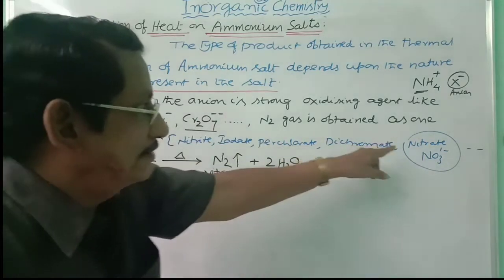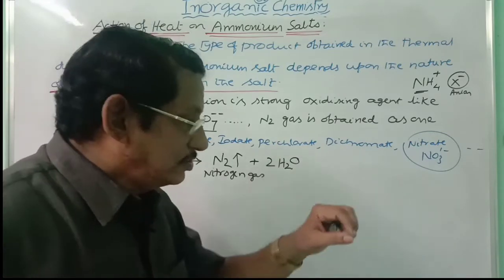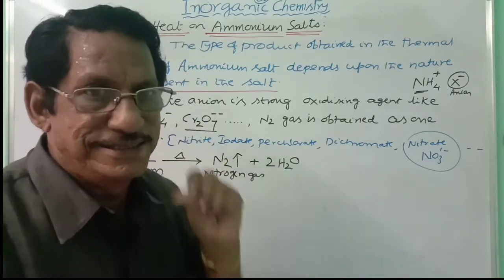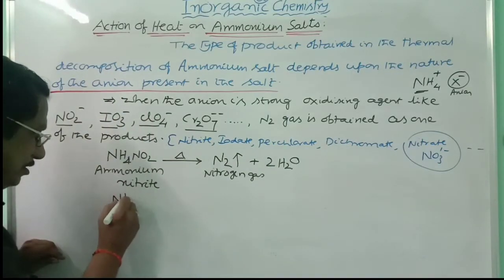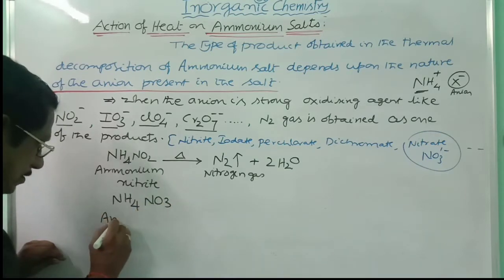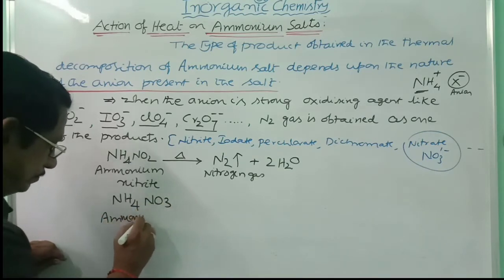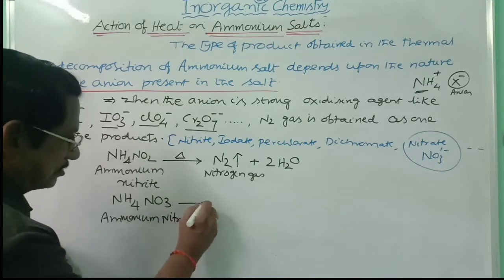But if you take the nitrate salt, there you will get nitrous oxide. This is the logic here. You can take, for example, ammonium nitrate, NH4NO3, action of heat.